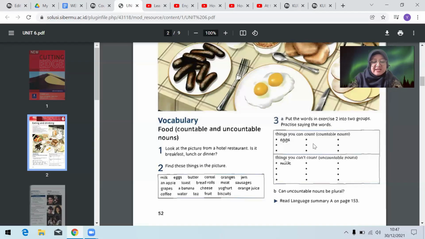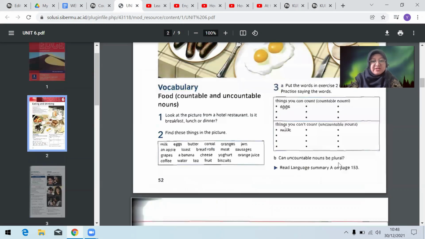sausages countable, grapes are countable because of the S. A banana has the article a, so it is countable. Cheese uncountable. Yogurt uncountable. Orange juice, because it is a liquid, is uncountable. Coffee uncountable. Water uncountable. Tea uncountable. Fruit, because it covers many different things like information and evidence as before, is uncountable, and biscuits are countable. Okay.